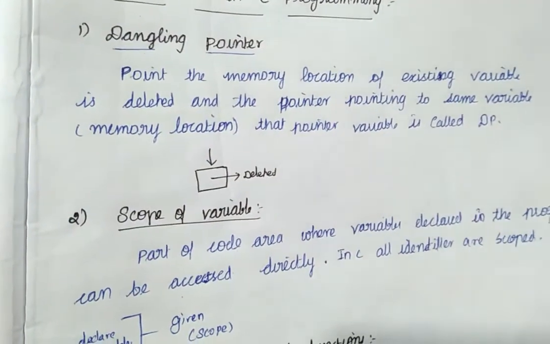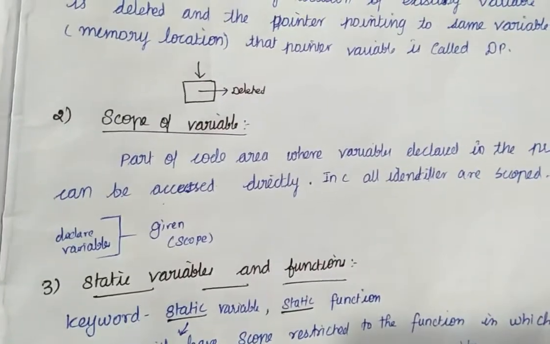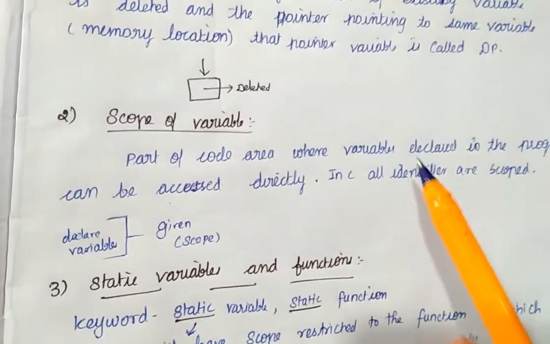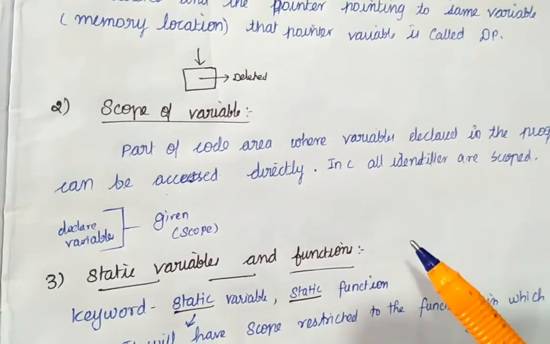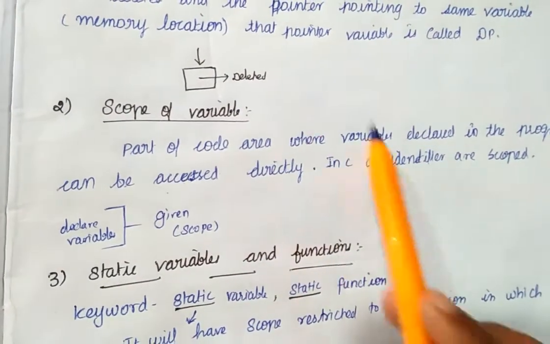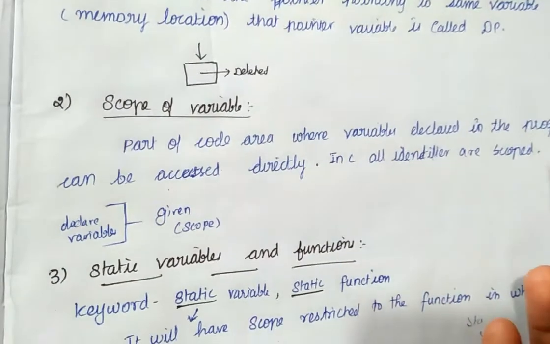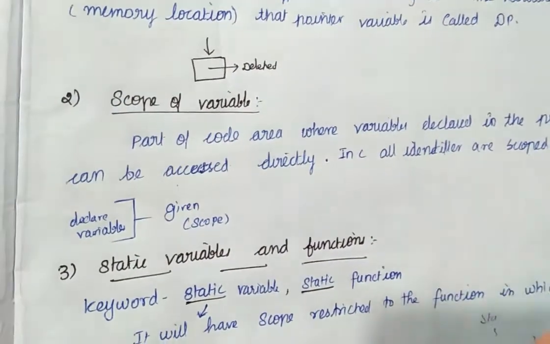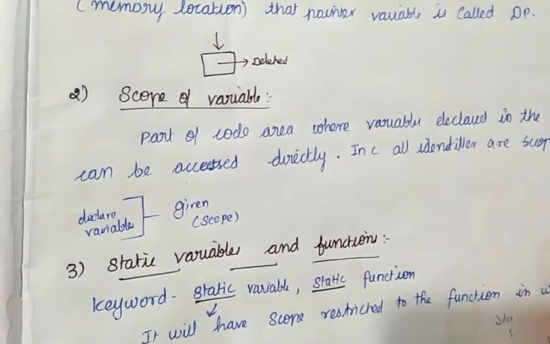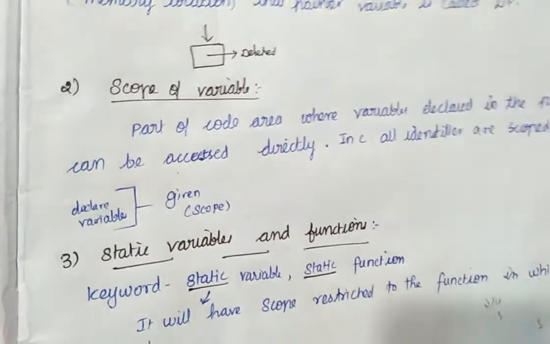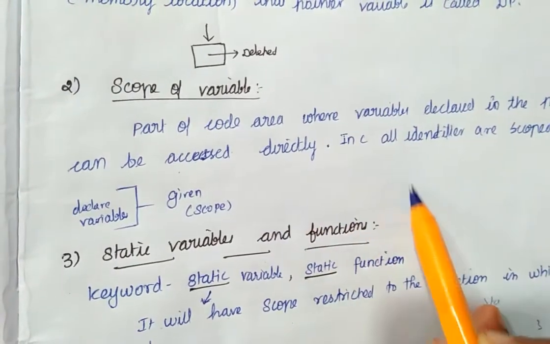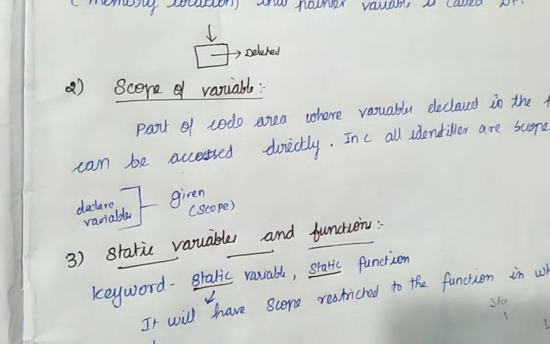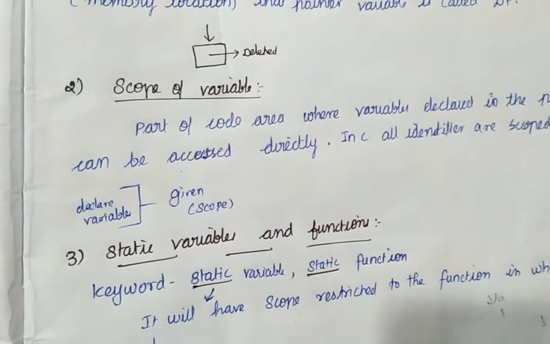Let's see the next question. What is the scope of a variable? If you write some program, you need to declare some variables. You can allocate some area of code for declaring variables. That given allocation for declaring variables is called the scope of a variable. You can declare variables in that particular area. That is known as the scope of a variable. It is assigned only for the variables to declare.